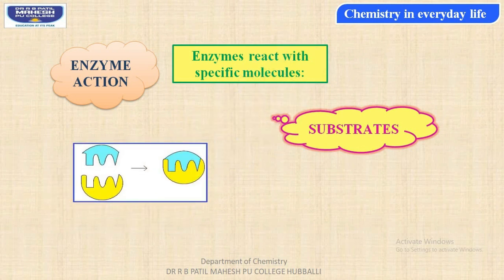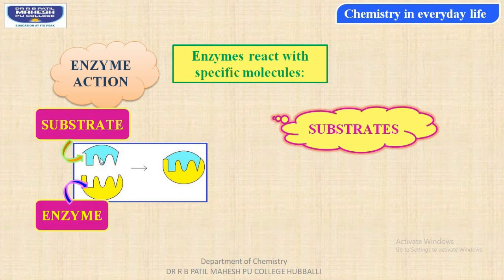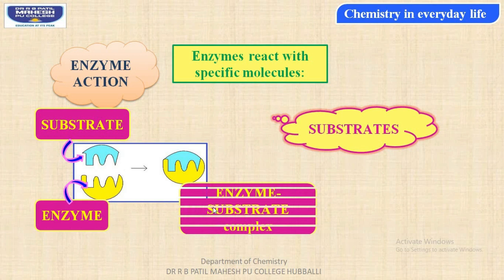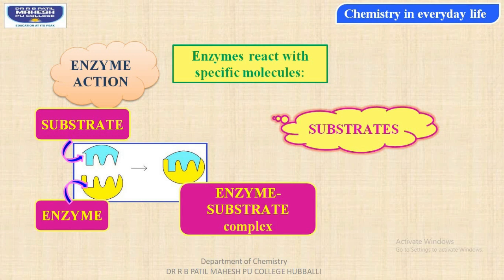Thus, when an enzyme reacts with a substrate molecule, it results in an enzyme substrate complex. In this way, the enzyme combines with a specific substrate and brings about decomposition of the substrate molecule.